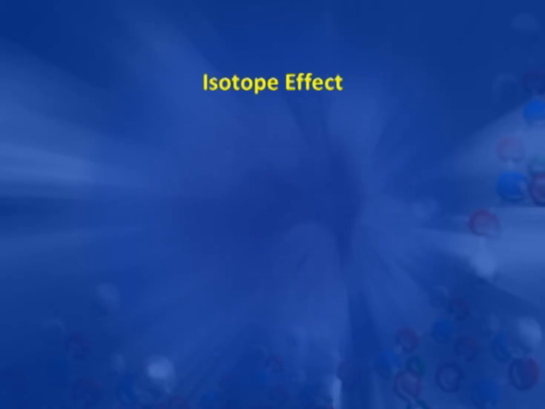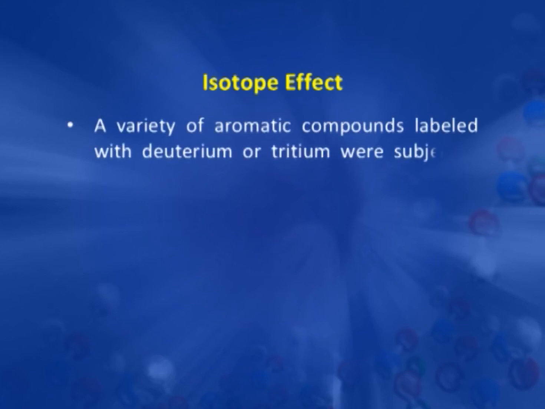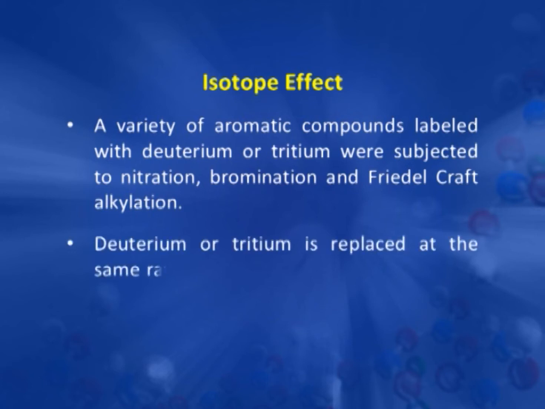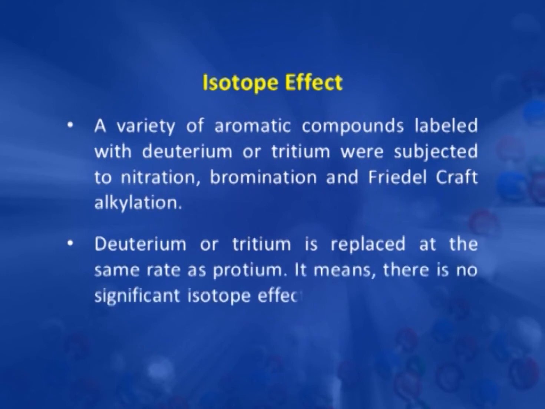Now, to prove whether the mechanism is two-step or one-step, we take the isotope effect. A variety of aromatic compounds labeled with deuterium or tritium were subjected to nitration, bromination and Friedel-Crafts alkylation, that is, various electrophilic substitution reactions, and it was observed that the deuterium or tritium isotope of proton H plus is replaced at the same rate as protium, meaning there is no significant isotope effect.